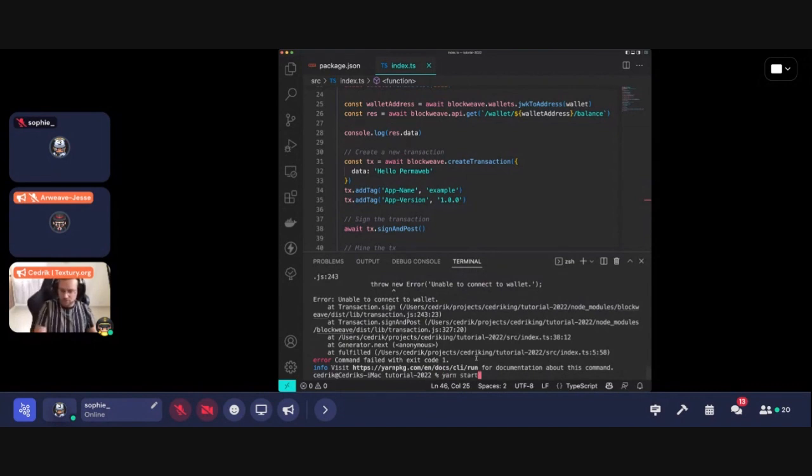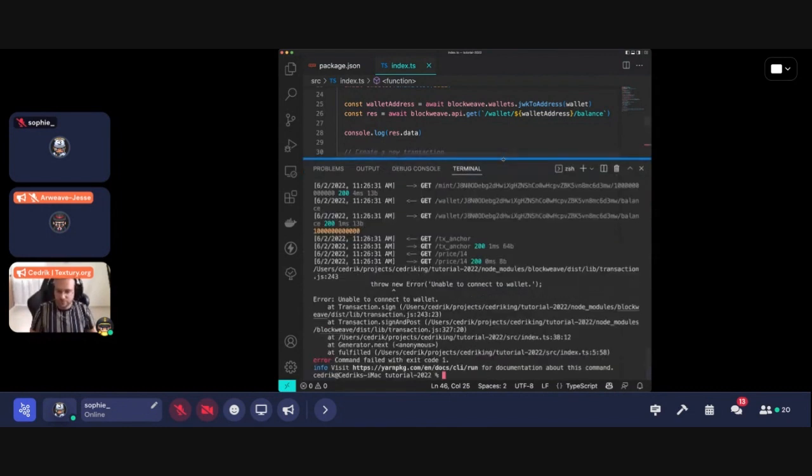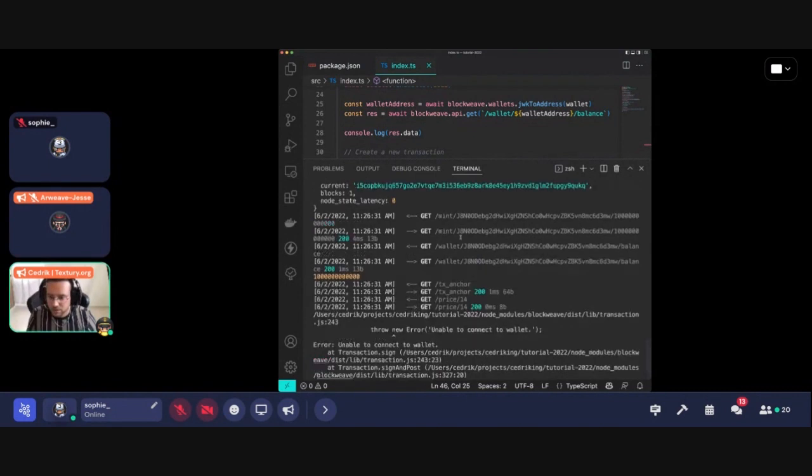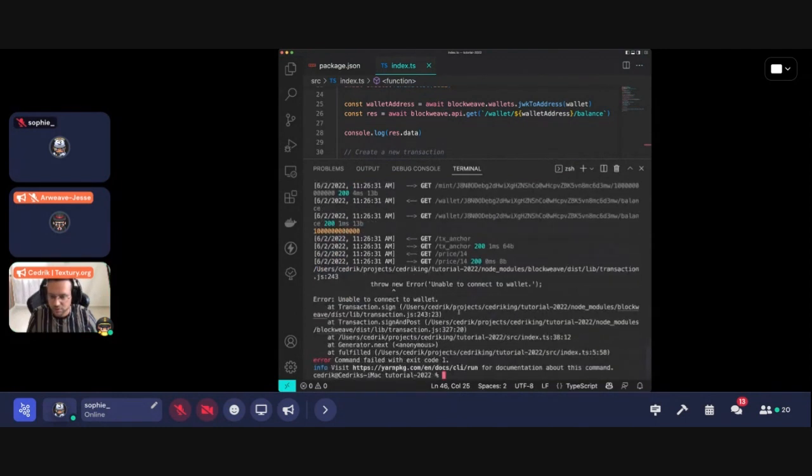Let me see. Okay, the error happens after minting. We get the balance that worked. We have some issue here somewhere.